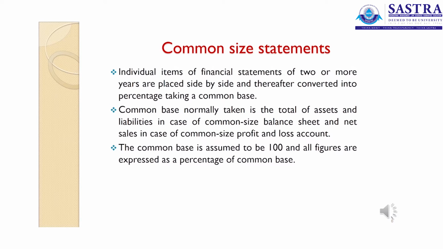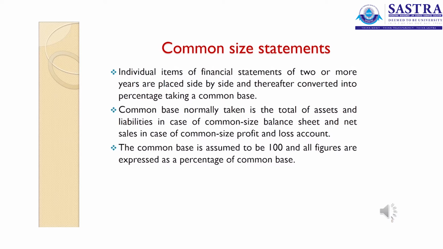Next we come to the common size statement. When we say common size statement, we are going to take the total of the balance sheet as 100. So this total is taken as 100 and every component is calculated as a percentage of this total. The same way when we come to income statement, the sales is taken as 100. So every expense, operating expenses will be calculated in terms of sales. So this is the way in which the common size statement is prepared.